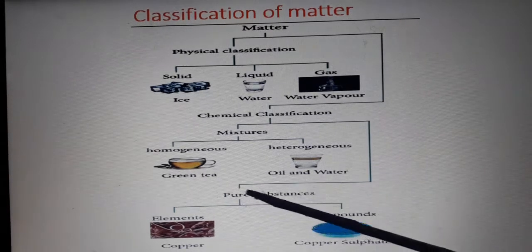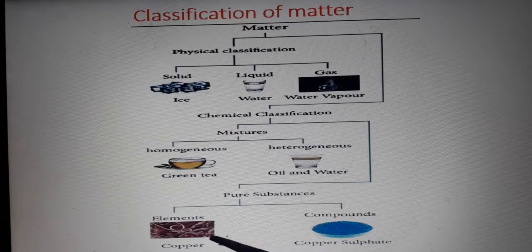Pure substance is also divided into two categories: elements and compounds. Copper is the example for an element. Copper sulfate is the example for a compound.